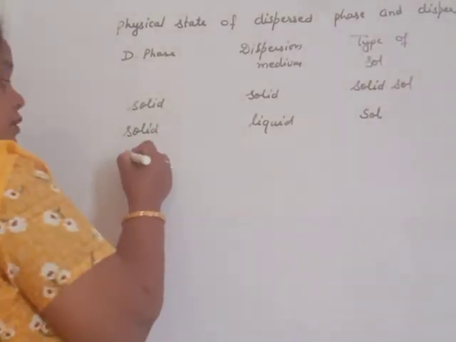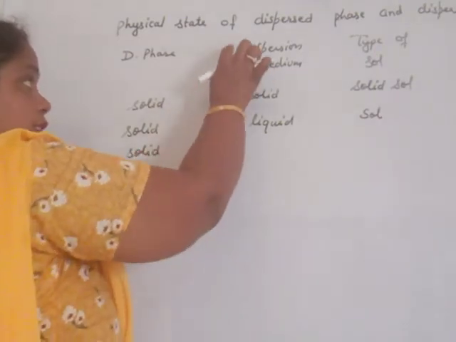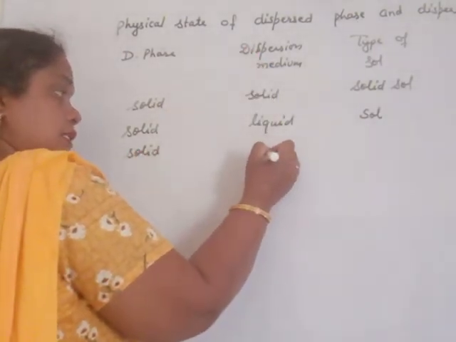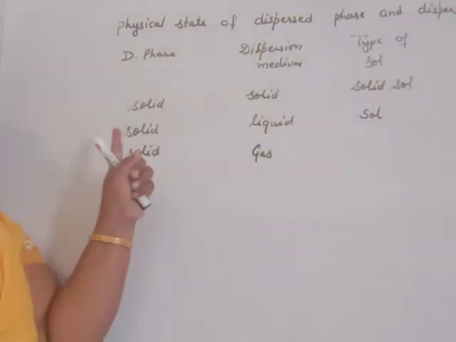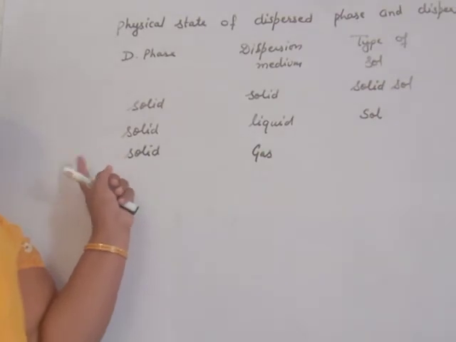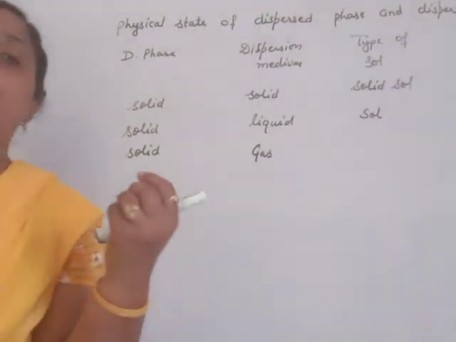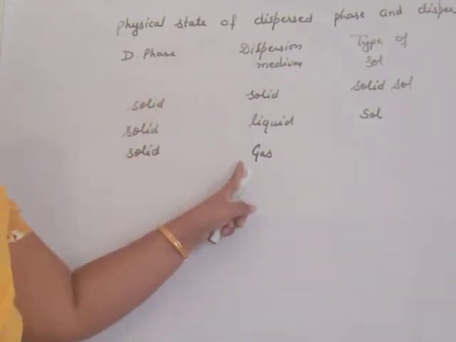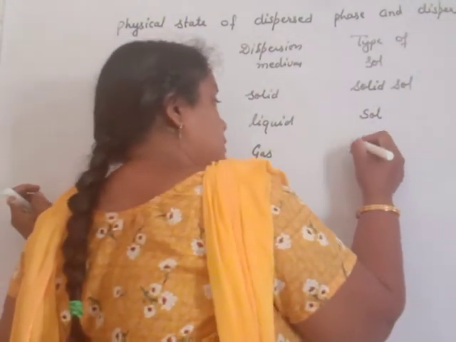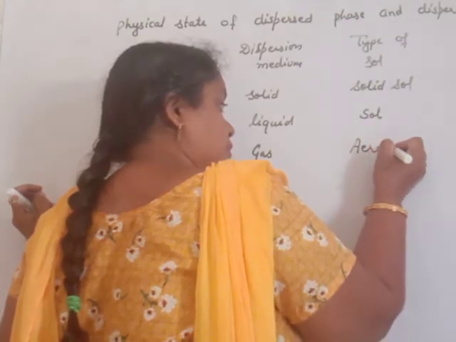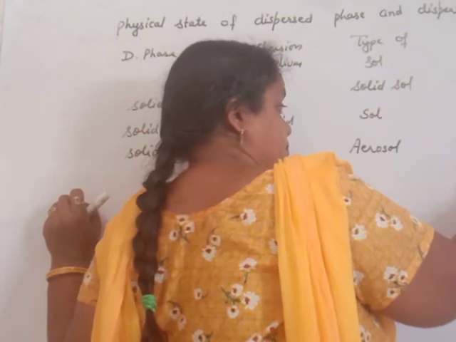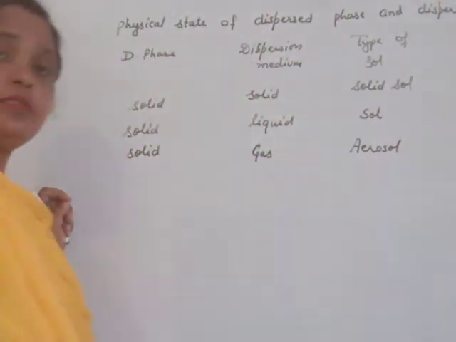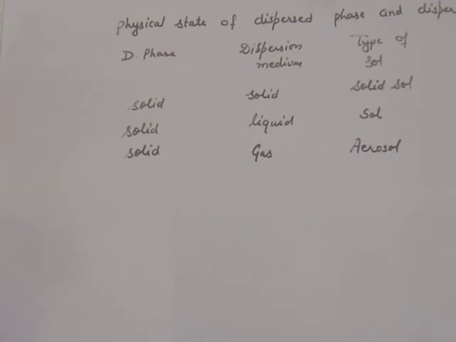Now, dispersed phase is solid, dispersion medium is gas. When gas is used as the dispersion medium, the dispersed phase may be solid or liquid. If the dispersion medium is gas, that solution is known as aerosol. Example, smoke, or dust in air also.